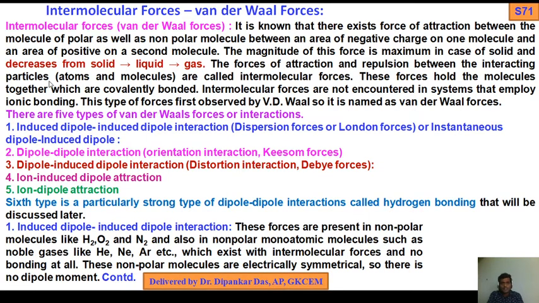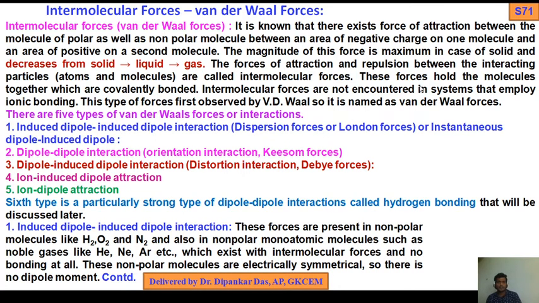Okay, and the magnitude of this force is maximum in solids and decreases from solid to liquid and gases. These forces of attraction and repulsion between the interacting particles, atoms and molecules, are called intermolecular forces. These forces hold together molecules which are covalently bonded.